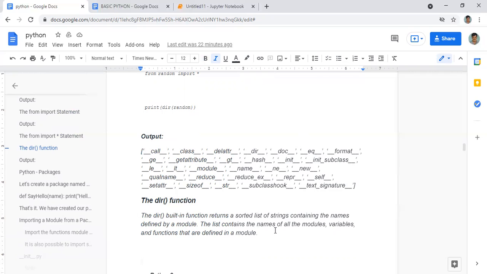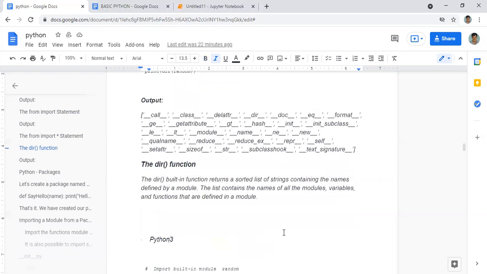We will study more by example. That list contains the names of all modules, variables, and functions defined in the module. It is similar to the previous one: if we don't know what is present inside a module, we use this.